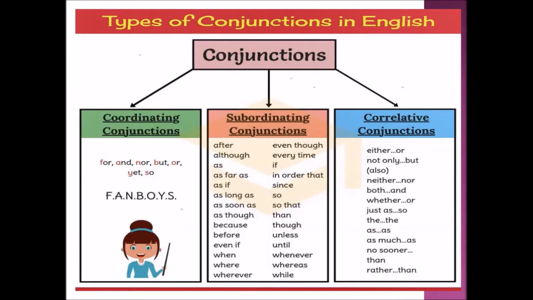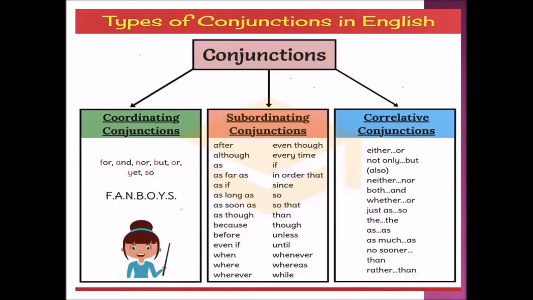Subordinating conjunctions are after, although, as, as far as, as if, as long as, as soon as, as though, because, before, even if, when, where, wherever, even though, every time, if, in order that, since, so, so that, than, though, unless, until, whenever, whereas, while.